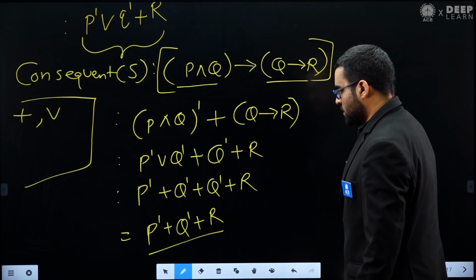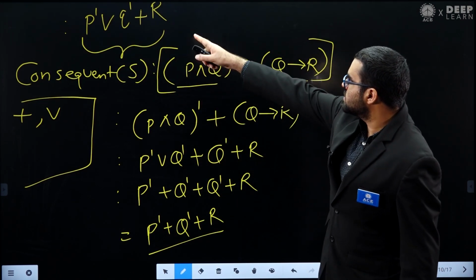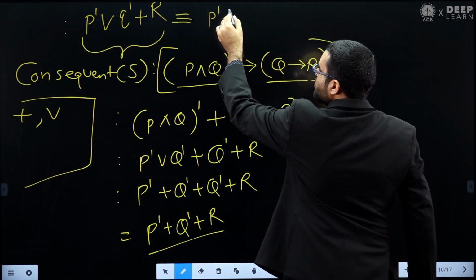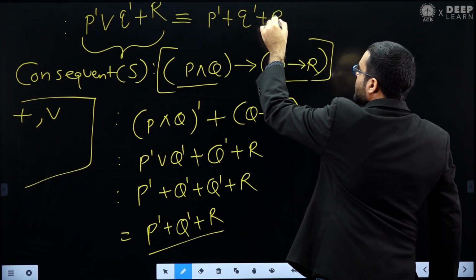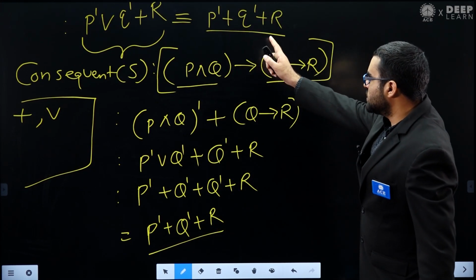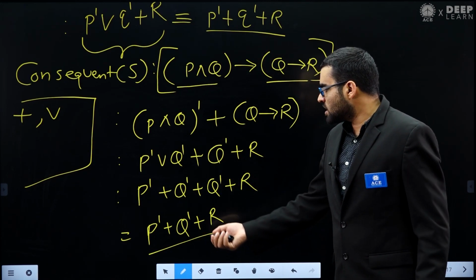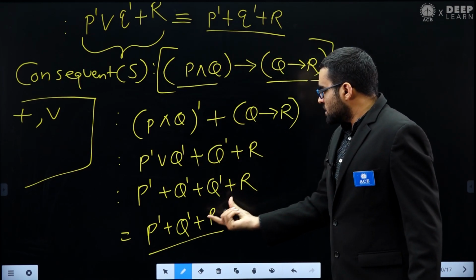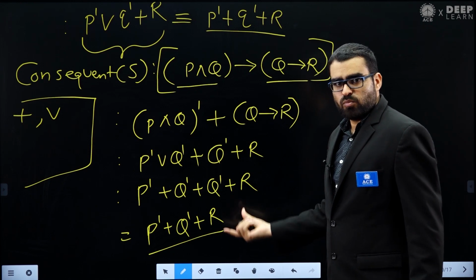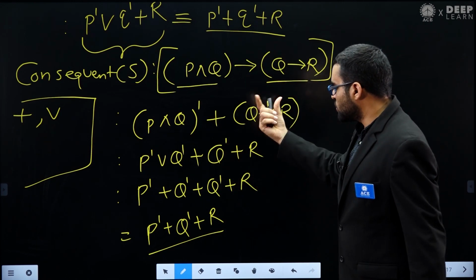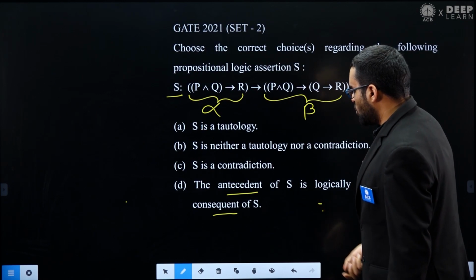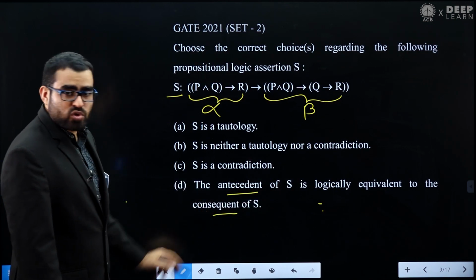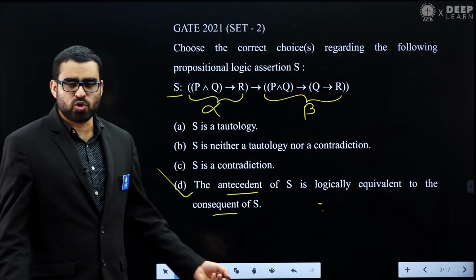So this is our consequent. You can notice that this is same as our antecedent, which is P dash plus Q dash plus R. You can notice that our antecedent of S is exactly same as consequent of S. Both are equivalent, and hence you can say the option D is correct. Option D is saying the antecedent of S is logically equivalent to consequent of S. So this is true because both are logically equivalent.